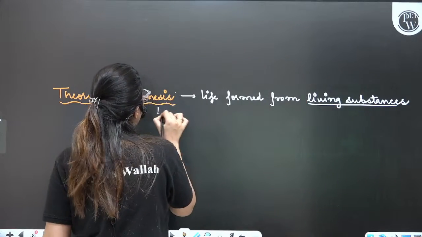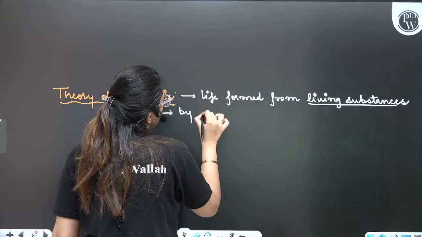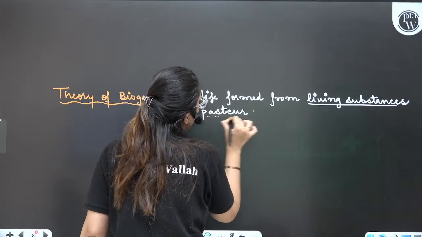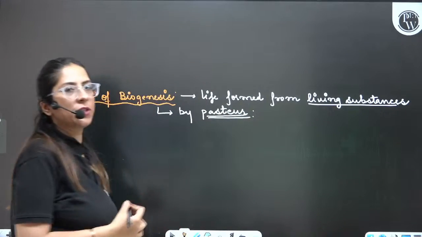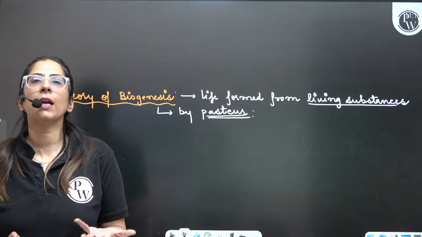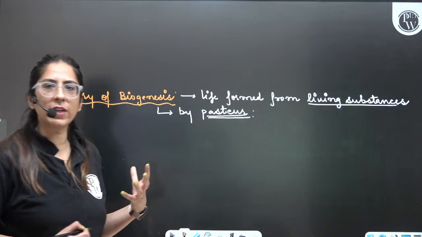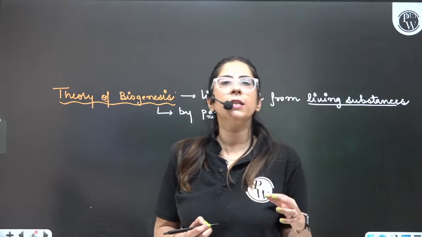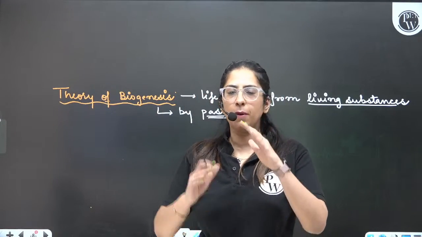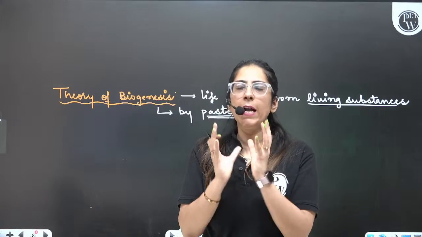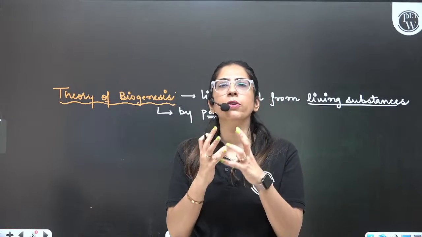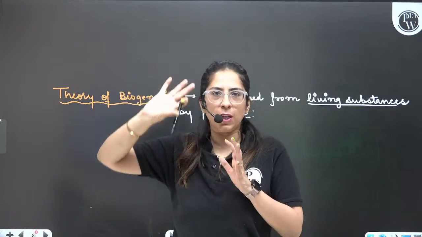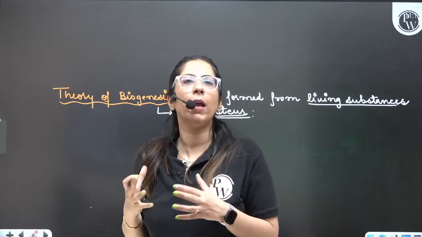And this was given by Louis Pasteur. You all know Pasteur. And Pasteur did one experiment. What was that? That was the swan neck experiment. Guys, do you have any idea about that experiment? Absolutely right, Rohit. He took a flask, and in that flask he took a nutritive broth. The neck of that flask was S-shaped, so the experiment is named the swan neck experiment.